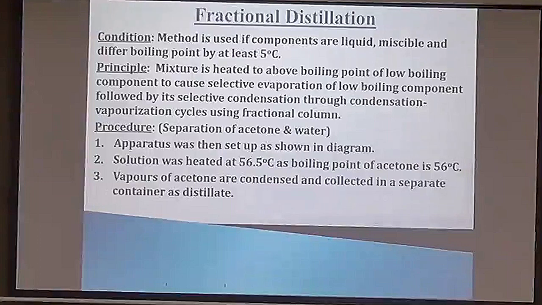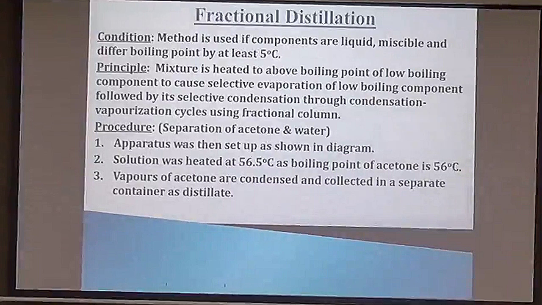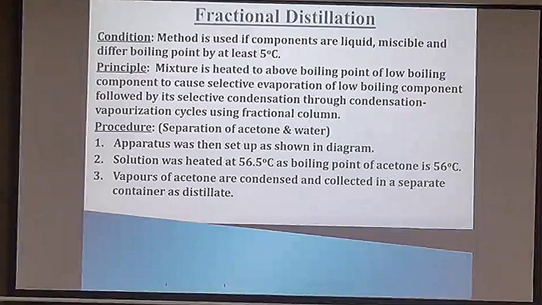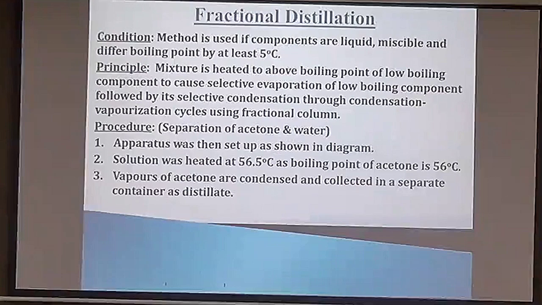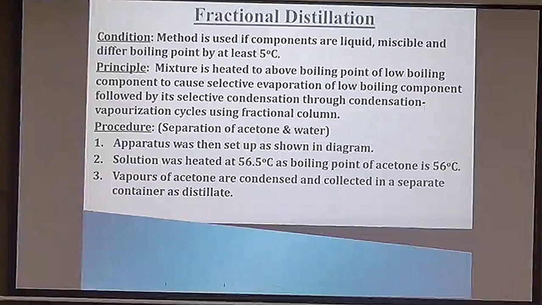Now another technique which is more important than distillation is fractional distillation, because this technique is required for separation of the components of the mixture when there is a difference of less than 25 degrees centigrade between the two components of a liquid mixture. The only addition which we are doing in this technique is that we are using a fractionating column, which is creating hindrance for the components of the two vapors which are present in the mixture.